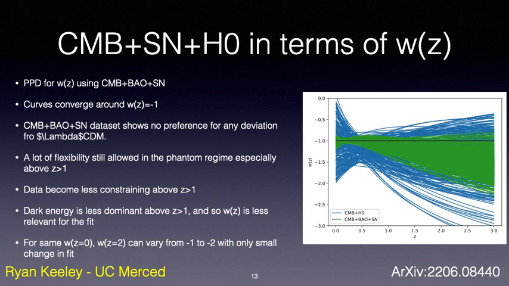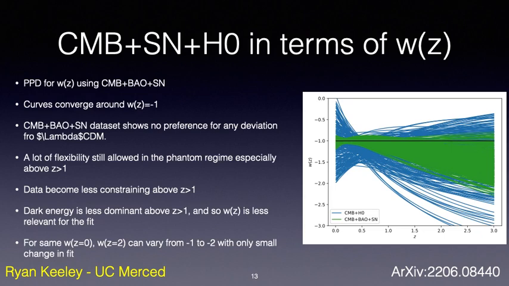So here we show the corresponding results in terms of w(z). The green curves are w(z) functions from the posterior of the Chebyshev parameterization constrained by the CMB plus BAO plus supernova joint dataset. That these curves converge around w(z) equal to -1 shows that these datasets prefer no deviation from lambda CDM. There is still a lot of flexibility allowed in the phantom regime, especially above z greater than 1. This is, after some thought, a rather obvious point.